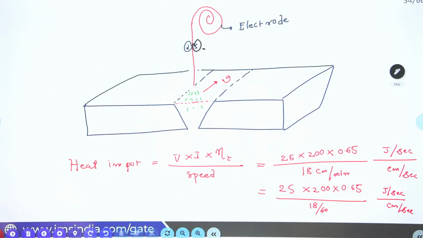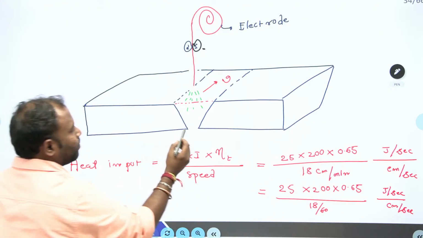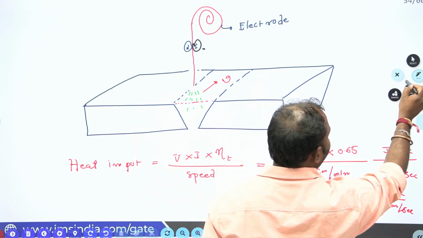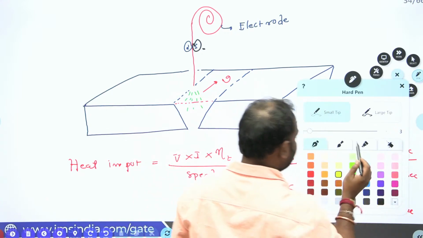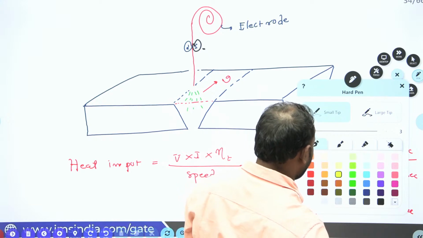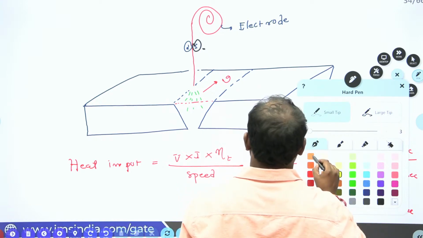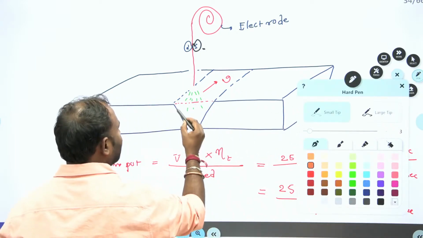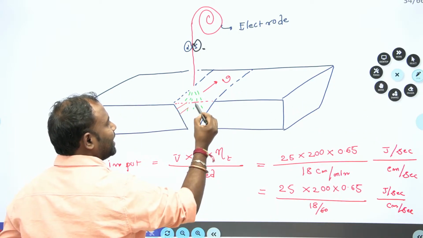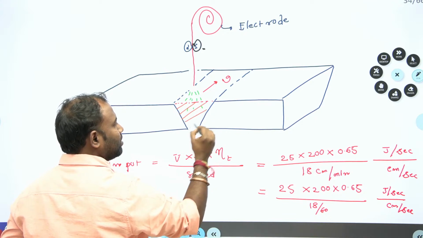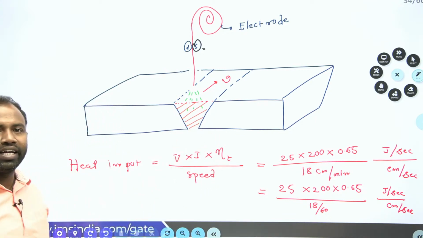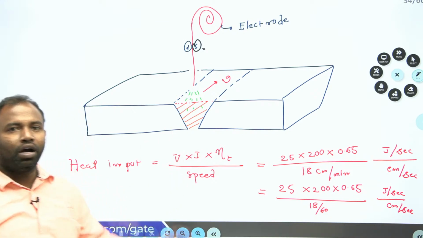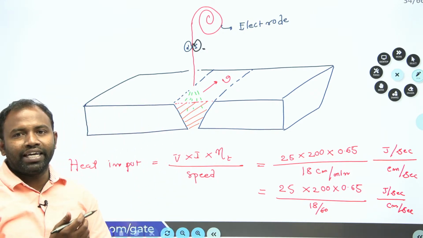Now let us go for this area. Now I just hatch this portion. How we will find that, we will let you know. So I'll use dark orange. Now I'm supposed to find this area of the weld bead. The hatched portion is your area of the weld bead guys. How are you going to find that area of the weld bead?